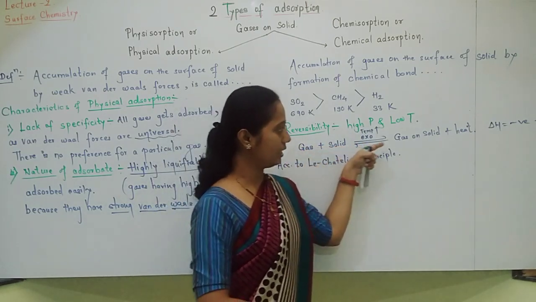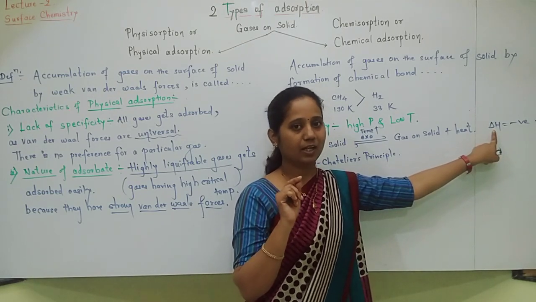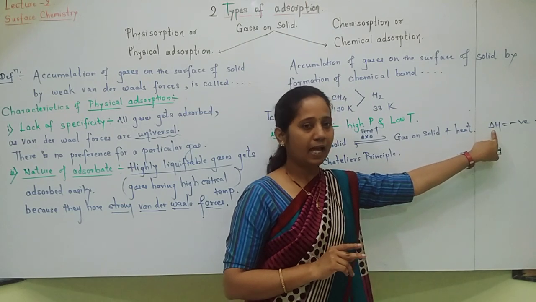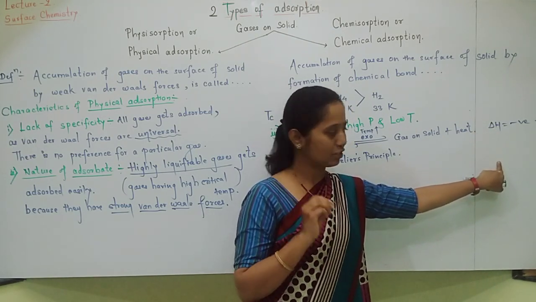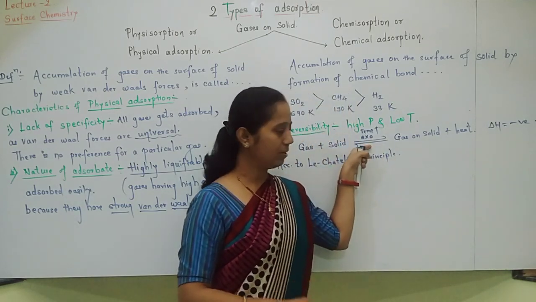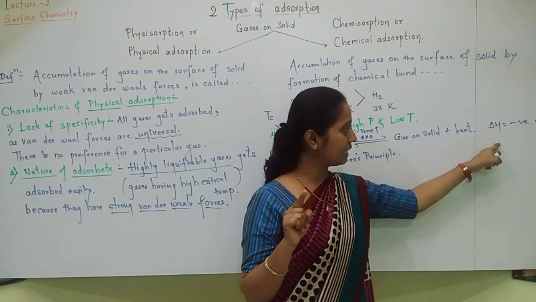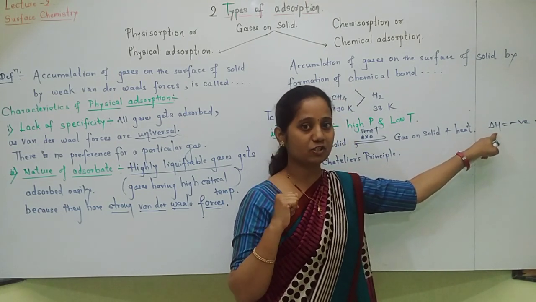Imagine that this reaction takes place at a particular temperature T. And if we decrease the temperature, then equilibrium does not accept the change. It tries to increase the temperature. How can equilibrium increase the temperature?